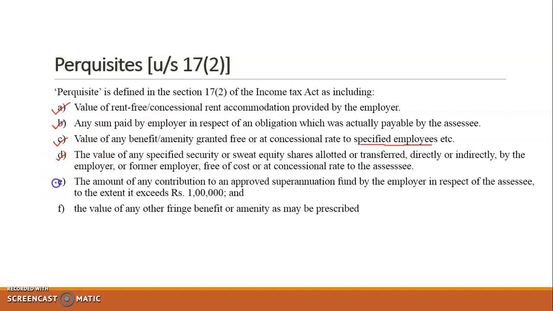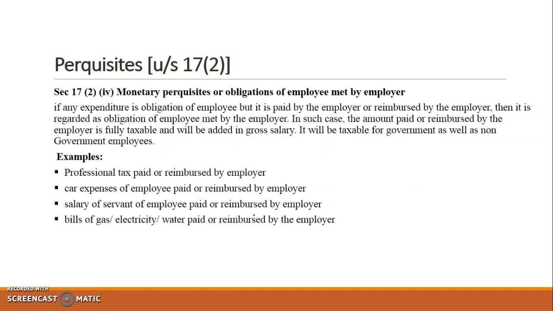Then amount of any contribution to an approved superannuation fund by the employer in respect of the assessee to the extent it exceeds 1 lakh rupees. So anything over and above 1 lakh, that will be called as a perquisite value. Then the value of any other fringe benefits or amenities as may be prescribed. So this we'll discuss in detail. So let's just move on. First, we'll discuss monetary perquisites or obligations of employee met by the employer. So monetary perquisites we already know are fully taxable.